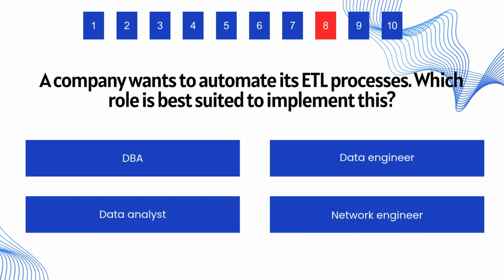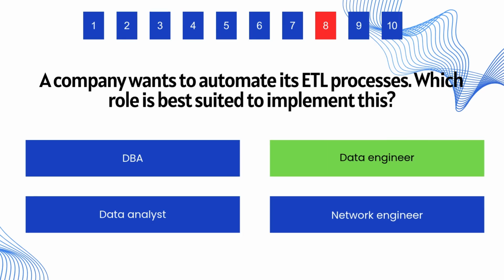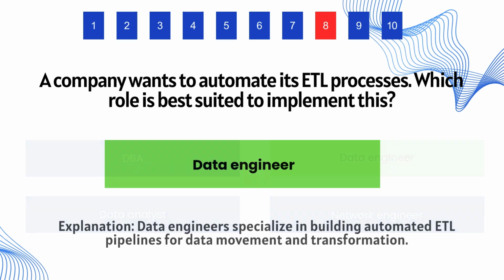Question 8. A company wants to automate its ETL processes. Which role is best suited to implement this? The correct answer is Data Engineer. Data engineers specialize in building automated ETL pipelines for data movement and transformation.